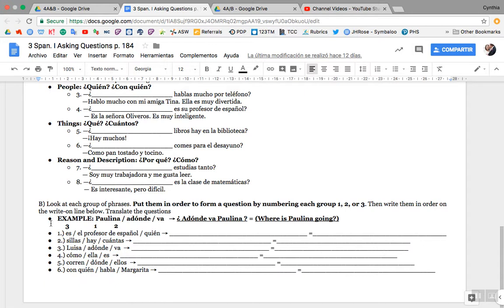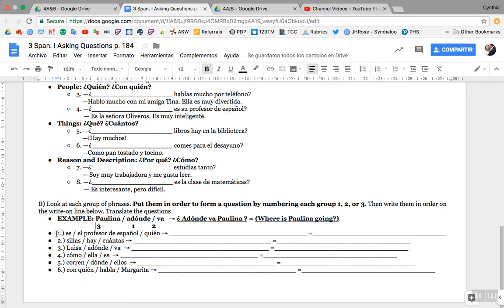And down here at the bottom, parte B, look at the groups of phrases, put them in order, write the sentence, and then translate it into English. Okay, for example, Paulina, ¿a dónde va? We have to put that in order. I think these numbers somehow got moved. So it should be, ¿a dónde va Paulina? To where is she going? Paulina. Or as we would say in English, where is Paulina going?